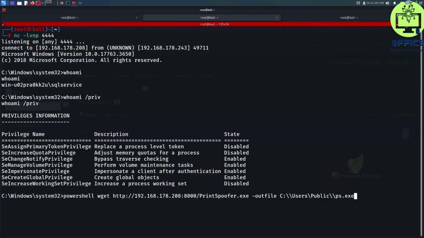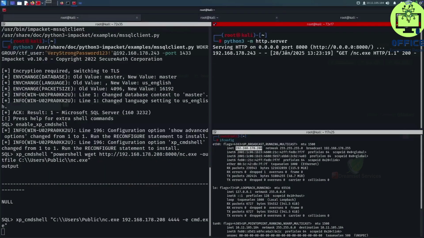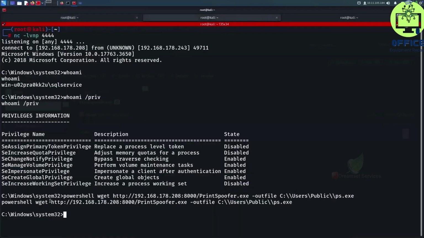So let's execute that. Let's go back to our HTTP server, and as you can see, we got another GET request for PrintSpoofer, and the result was 200, which means everything went okay. And the command here finished executing.